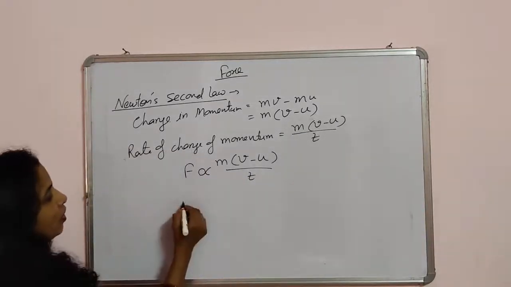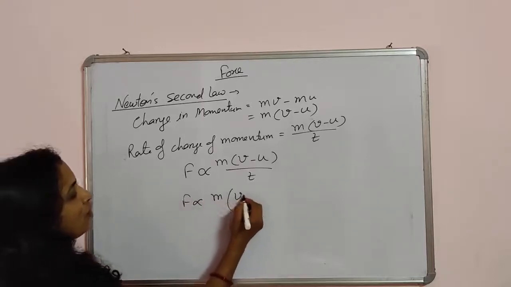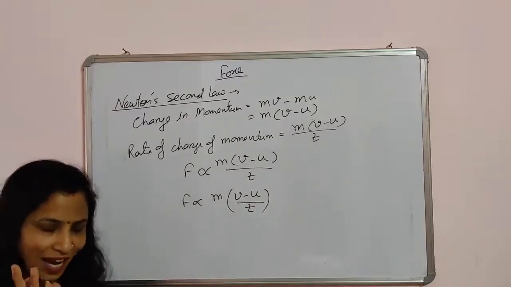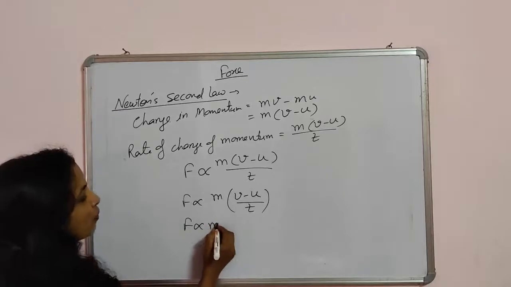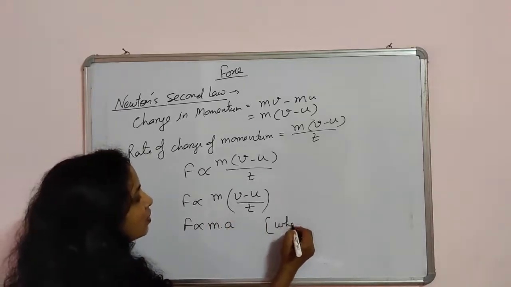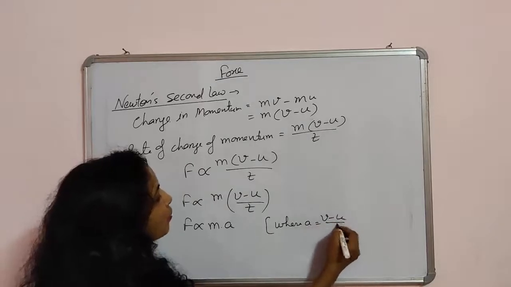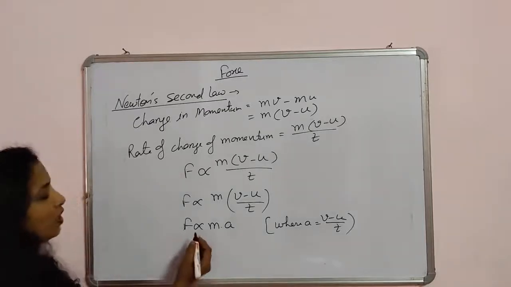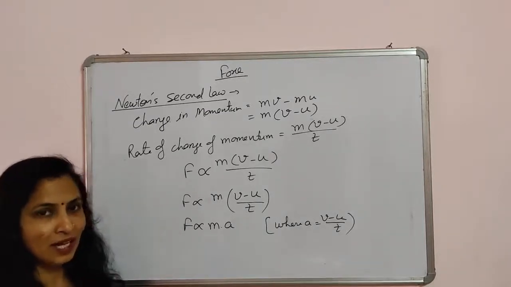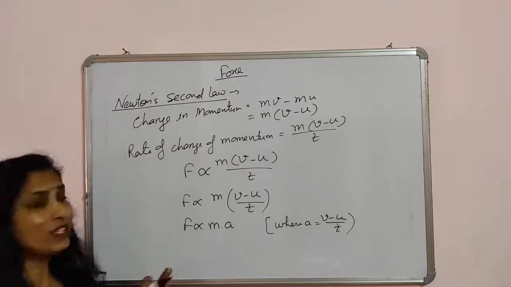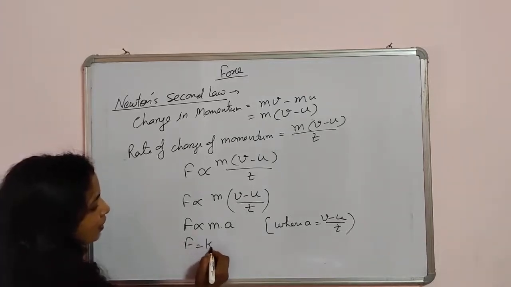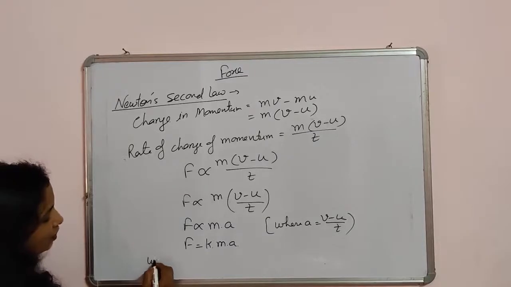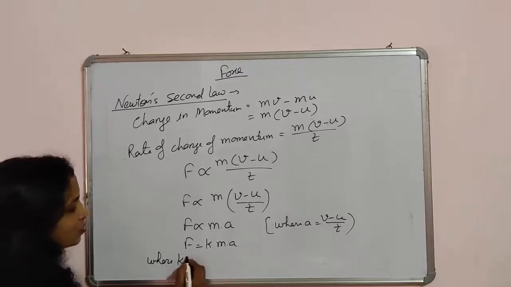Now, what is this (v minus u) upon t? You should know it is acceleration, yes. So we will say F is directly proportional to m into a, where a is equal to (v minus u) upon t, and we have already explained that a is the acceleration of a body. Now we have to remove this proportionality sign and put some constant for removing it. So we are putting a constant k here. F is equal to k into m into a, where k is a constant